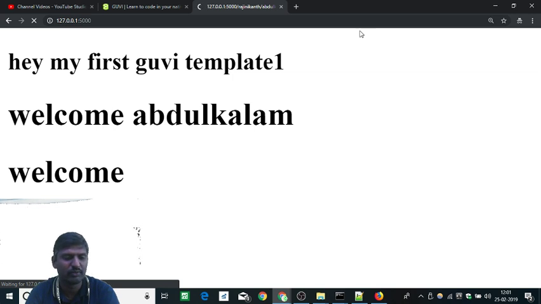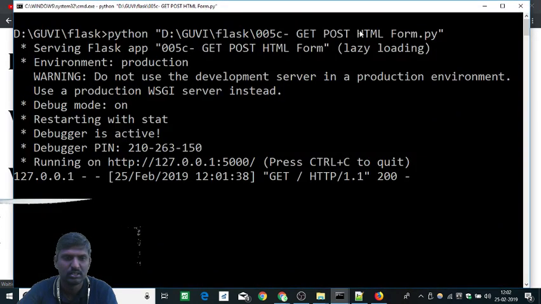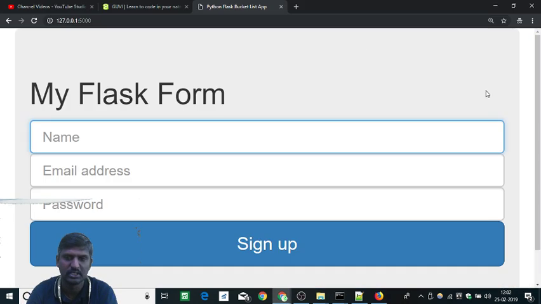It takes a lot of time. It has nothing to do with Python; it is because of the bootstrap loading. Okay, that is the reason. It will come, I guess. Let's check whether it is coming or not. Yes, it has come. The form is in a bigger size because I haven't done a few things properly.